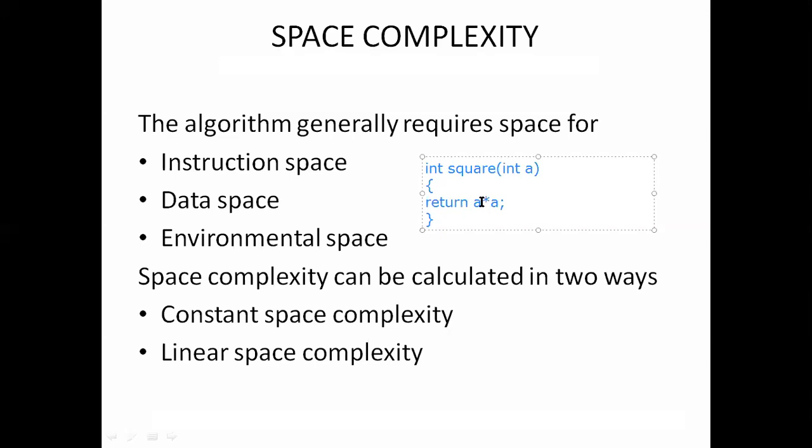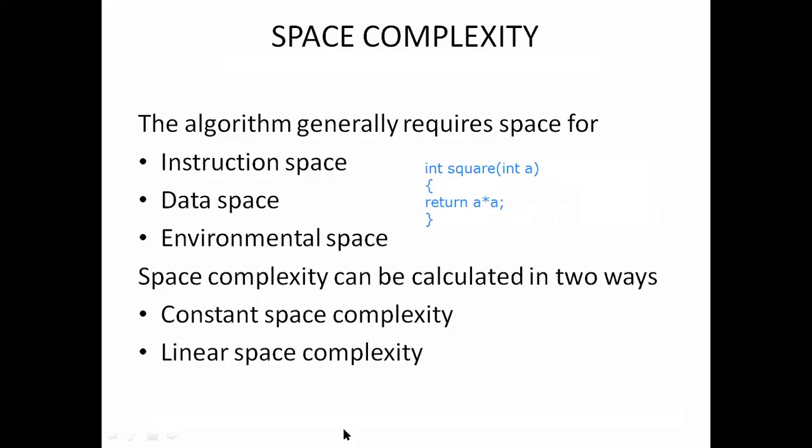So it is a fixed amount of space for all input values. So we call it constant space complexity. It requires only a fixed amount of space for this input. Okay, clear?